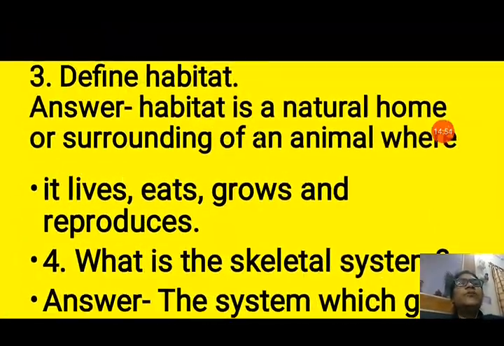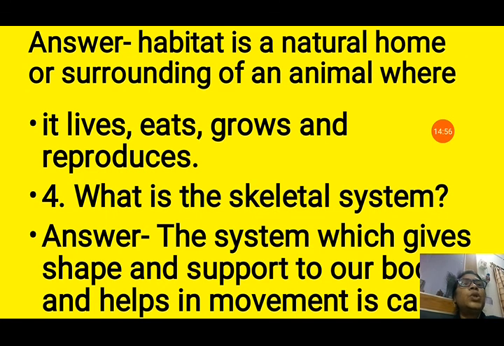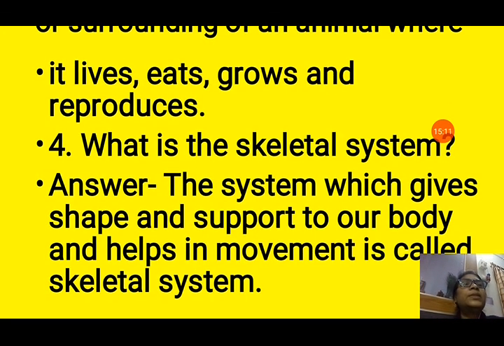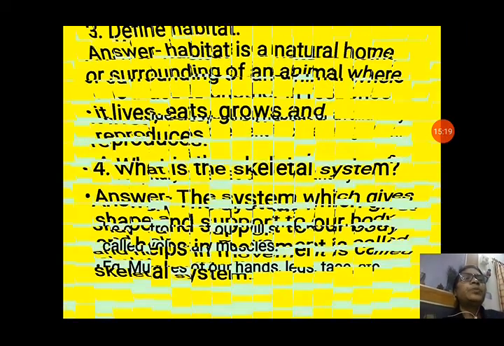Question number 3 is, define habitat. Habitat is a natural home or surrounding of an animal where it lives, eats, grows and reproduces. That means they can live with their family, they get a proper amount of food and every suitable condition for their survival. Now question number 4 is, what is a skeletal system? The system which gives shape and support to our body and helps us in movement is called a skeletal system.